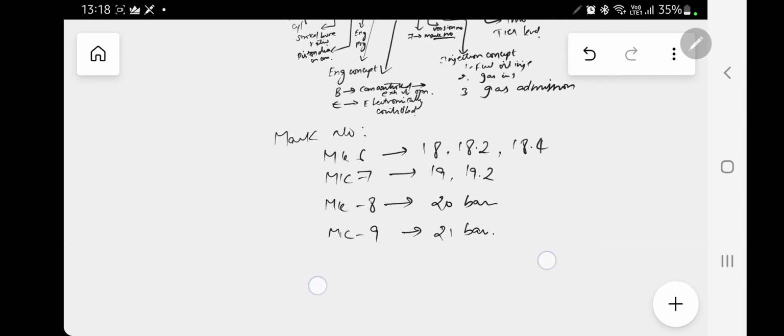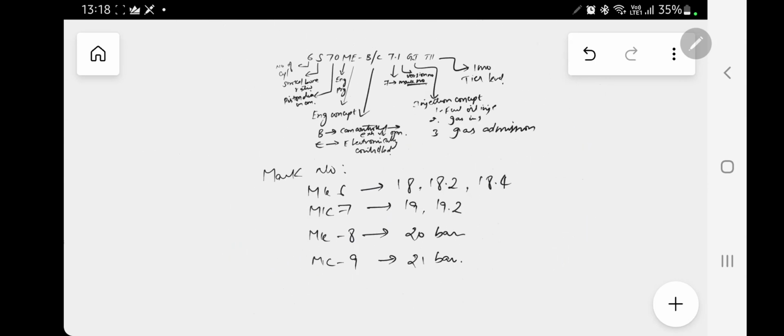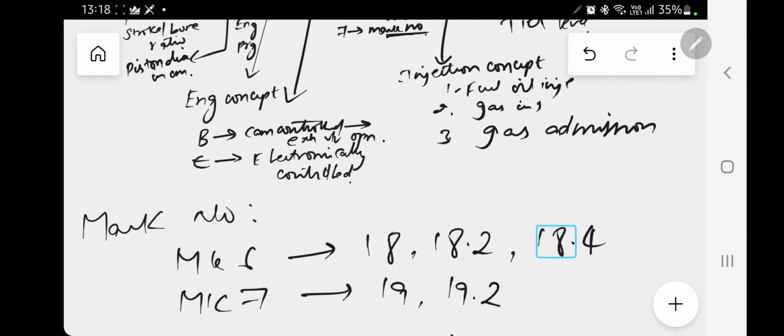That's all about the nomenclature of the MAN engine. We'll discuss further in the upcoming videos.